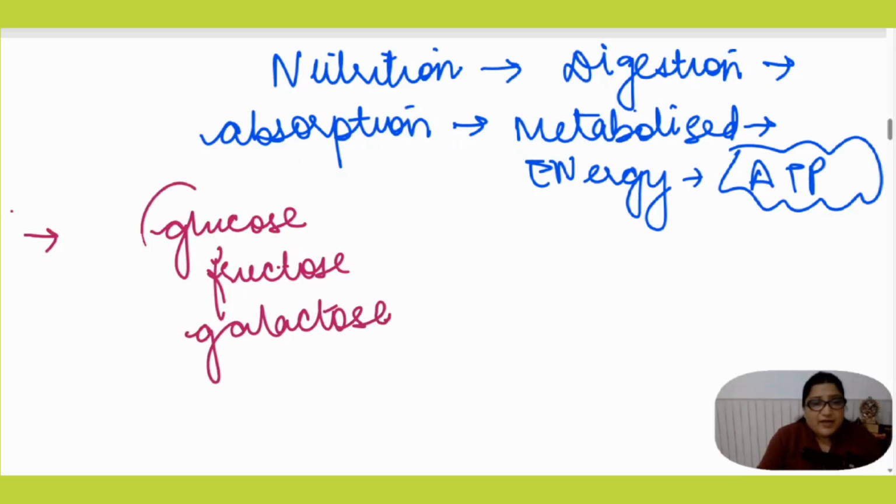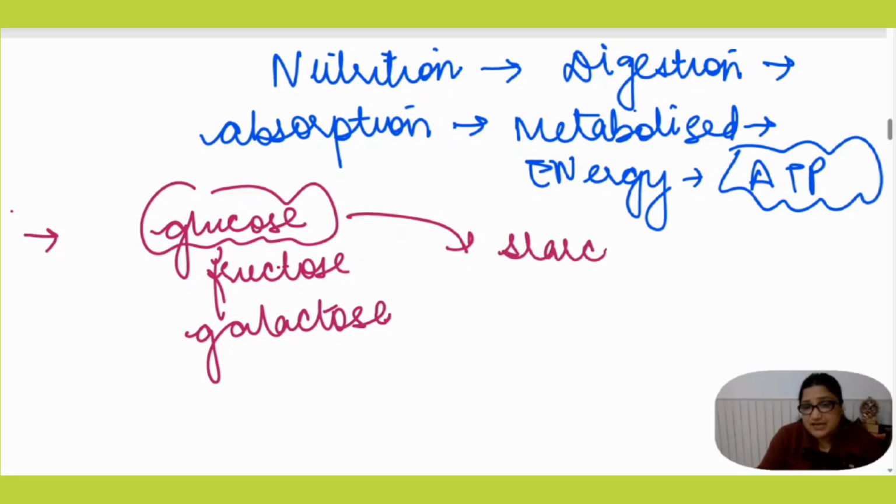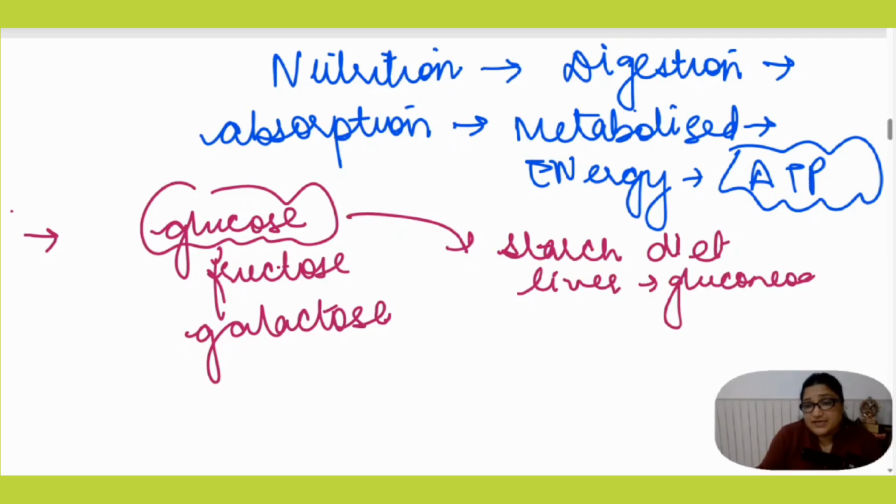So from where do we get this glucose? We get this glucose from the starch in our diet, most of the glucose. Glucose is also produced by the liver as a result of gluconeogenesis.